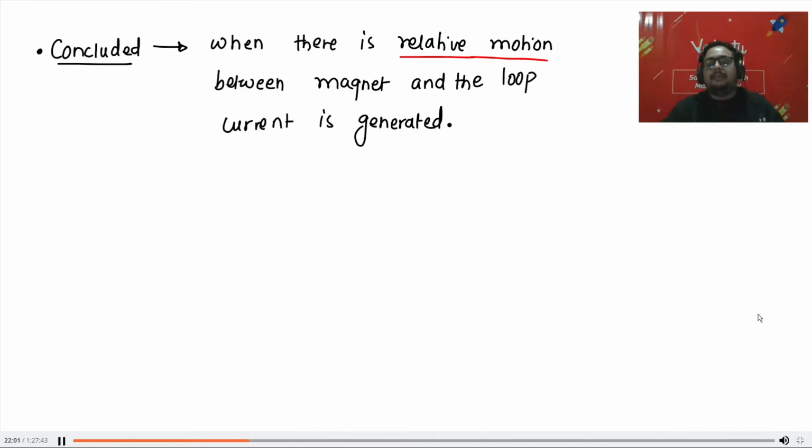And then he gave a law. Now we have to remember Faraday's law, which is very, very important.